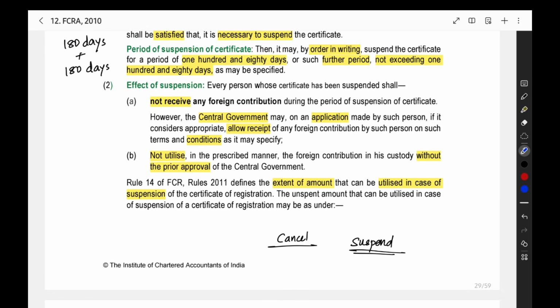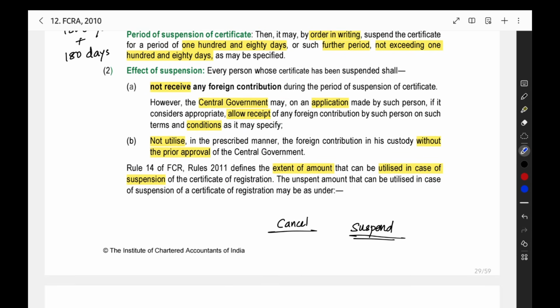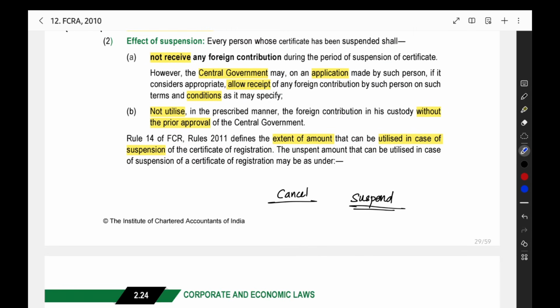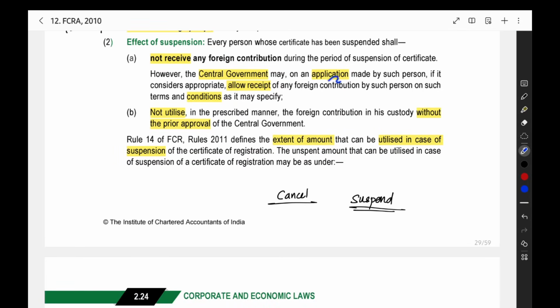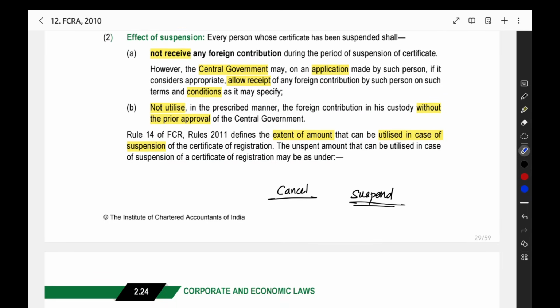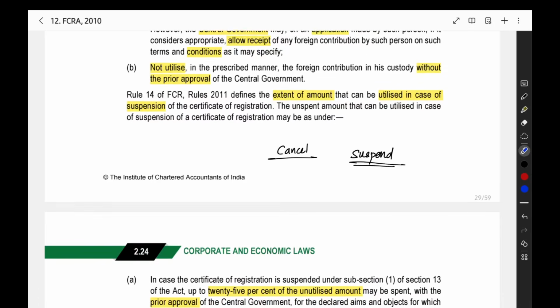During the suspension, what will happen? You should not receive any foreign contribution newly. Whatever foreign contribution you received, that is okay. Newly, you should not receive any foreign contribution. But if there is an emergency situation, you can make an application to the central government. Then the central government will give you the approval to receive the new foreign contribution during the suspension period, based on some conditions they will tell you.